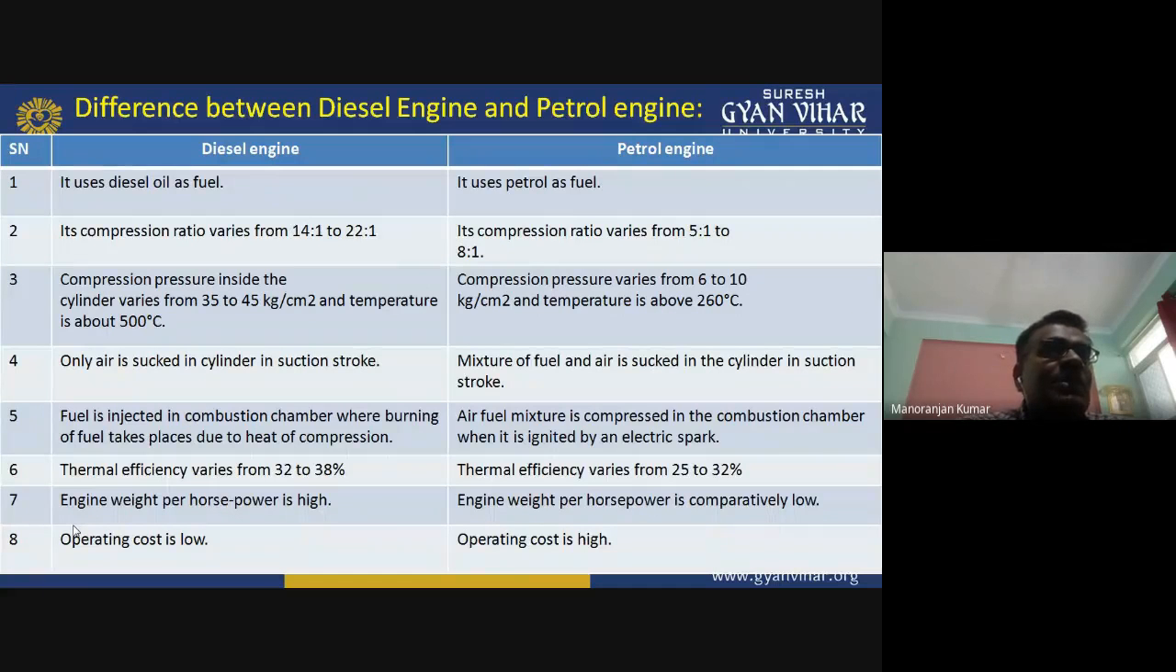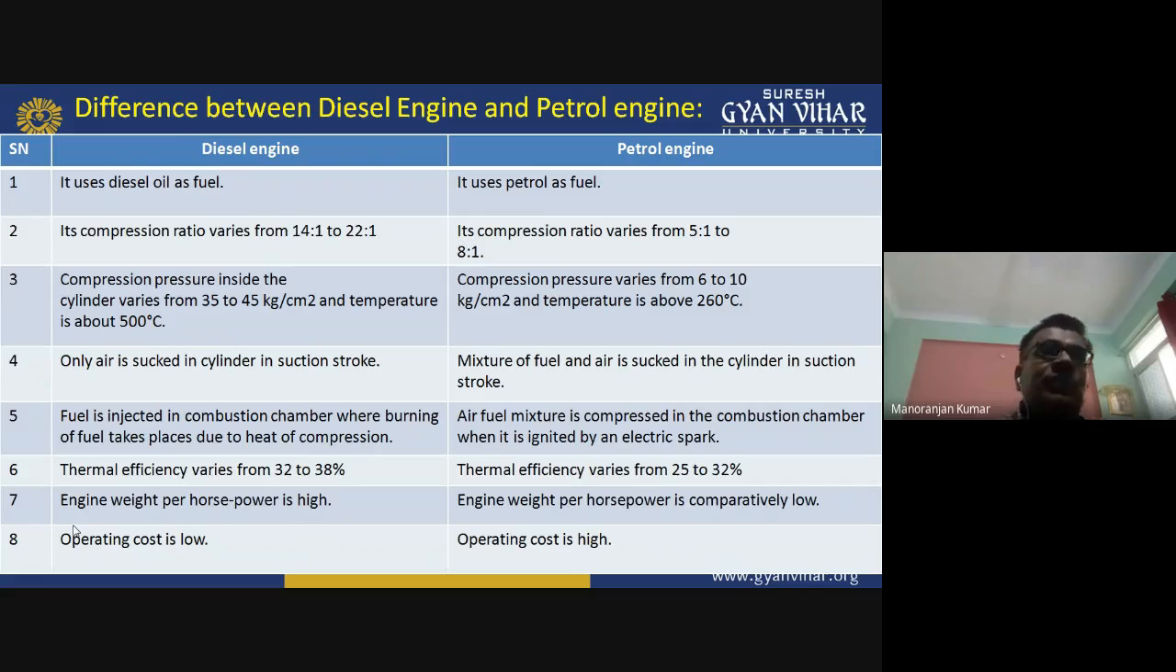In the diesel engine, diesel will be used as the fuel. In the petrol engine, petrol will be used as a fuel. In the diesel engine, the compression ratio varies from 14:1 to 22:1, but in the petrol engine, the compression ratio varies from 5:1 to 8:1. In the diesel engine, compression pressure inside the cylinder varies from 35 to 45 kg per centimeter square, and temperature is about 500 degrees centigrade. Whereas in the petrol engine, the compression pressure varies from 6 to 10 kg per centimeter square, and temperature is